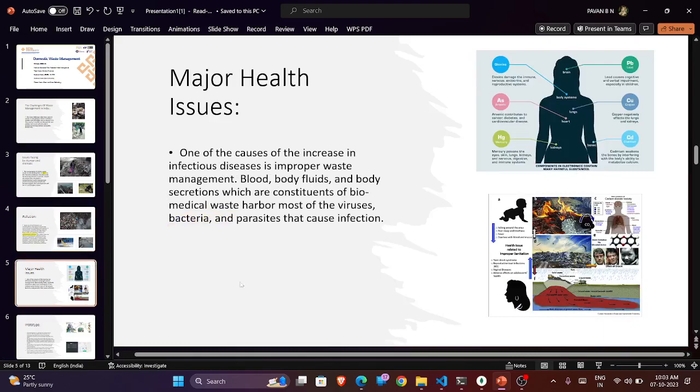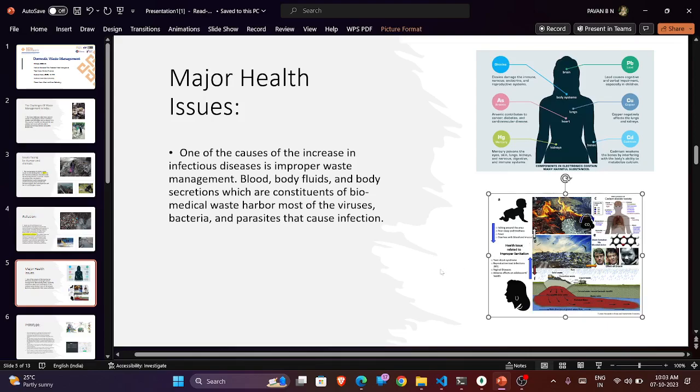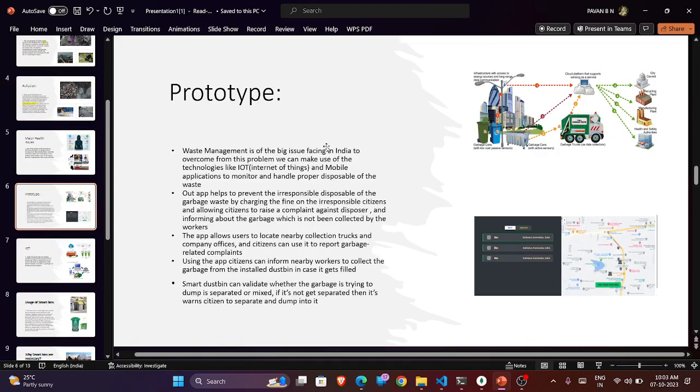Coming to the major health issues, body fluids, blood, secretions, and biomedical waste can carry viruses, bacteria, and parasites that cause infection. Even for a newborn child, it causes major issues, including genetic ones, due to this improper disposal of garbage.